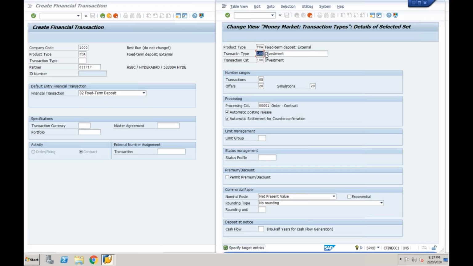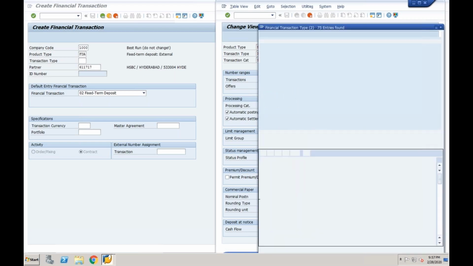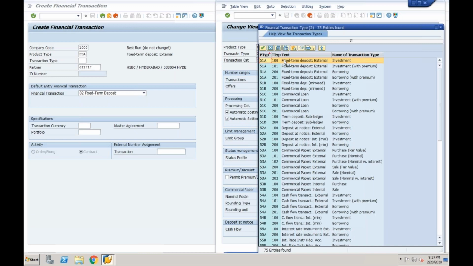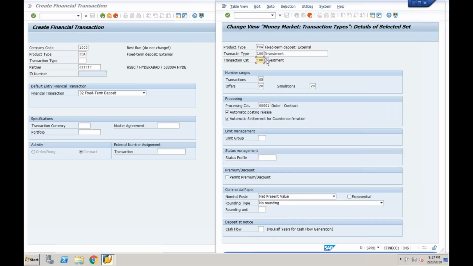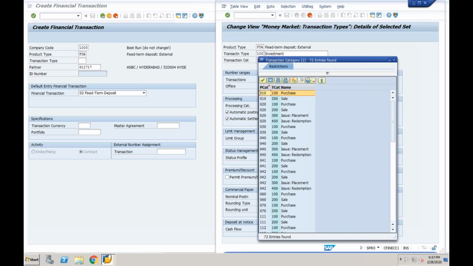So now my product is FDA. Transaction type is 100. How it is calculated, see here: 51A 100, which is already given. This is a product type. As per the product category, it's an investment. You can take that. Then transaction category. What is the product category? What is the ID for product category? 510.